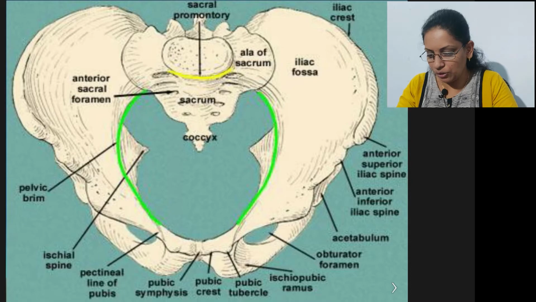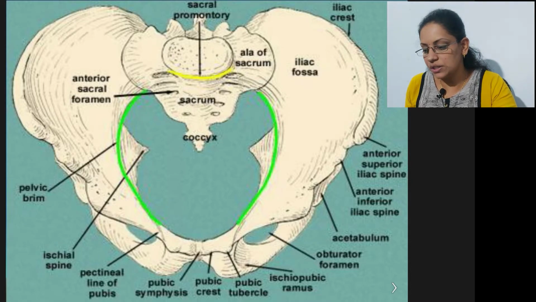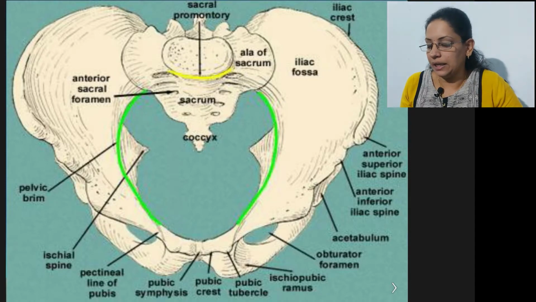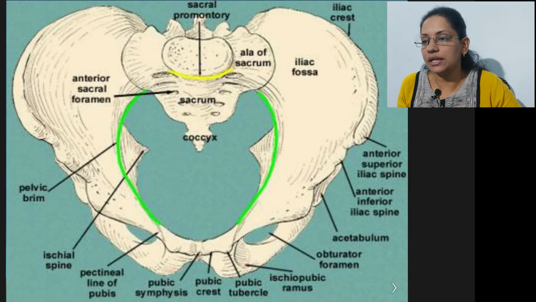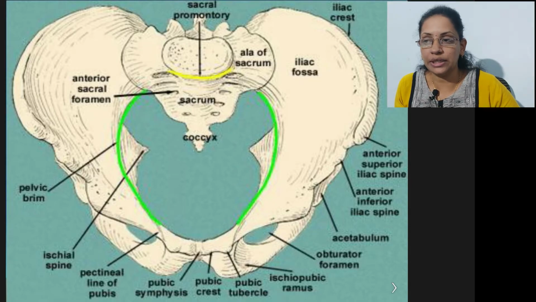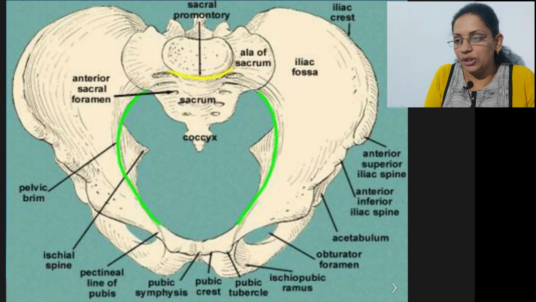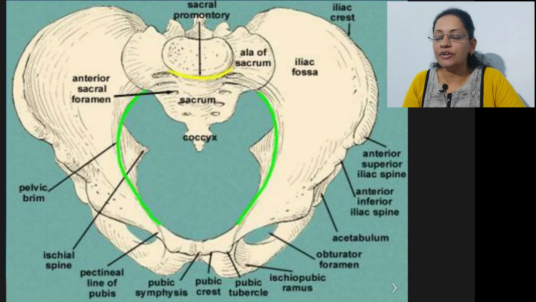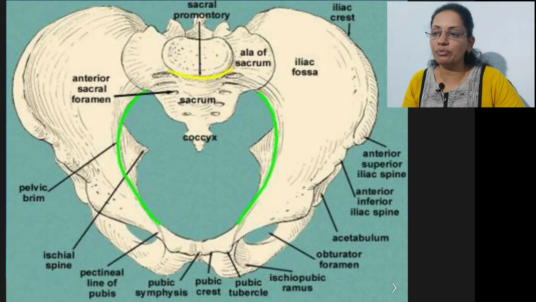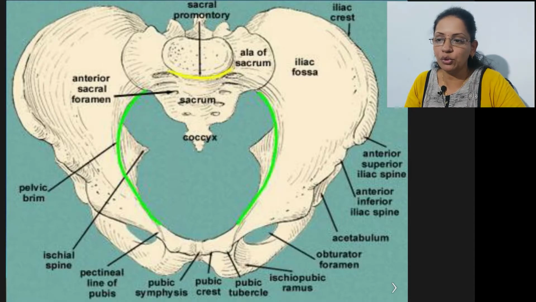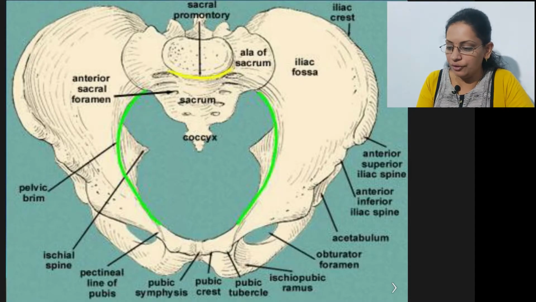Now if the shape of this pelvis is narrow, which is usually seen in different types of pelvis like anthropoid and android, these diameters are less. The anterior posterior diameter should be 11 centimeters; in android pelvis it is more than 11 centimeters, and in anthropoid it is less than 11 centimeters. Any diameter of the pelvis should be in the normal range. If they are not in that range, the passage of the baby is difficult, so that causes obstruction of labor.